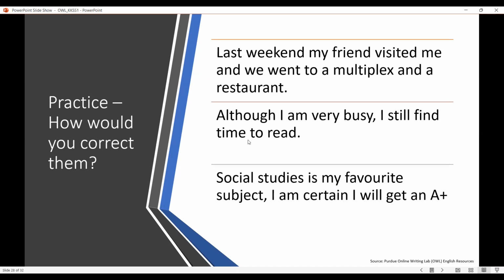And moving on to the second example here. So here it says, "Although I am very busy, I still find time to read." Can anybody see any mistakes or any improper usage or lack of punctuation here? There should be a "but" after the comma. Okay.